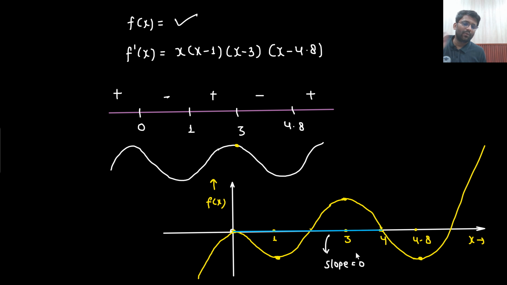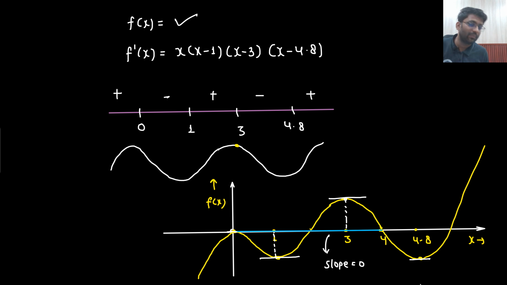That means now we need to find two points where the tangent is parallel to this line. What will be those two points? This will be one of the points, and this is the other. So here you can see that we are getting x equals 3, and x equals 1. Someone would say, sir, at x equals 0 as well we are getting 0 slope, but it is not included.